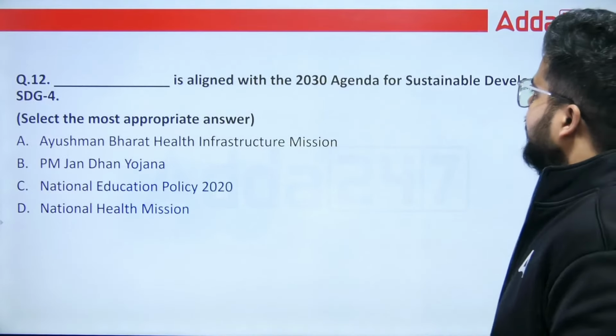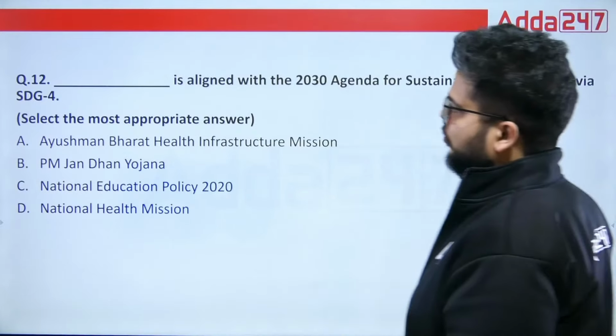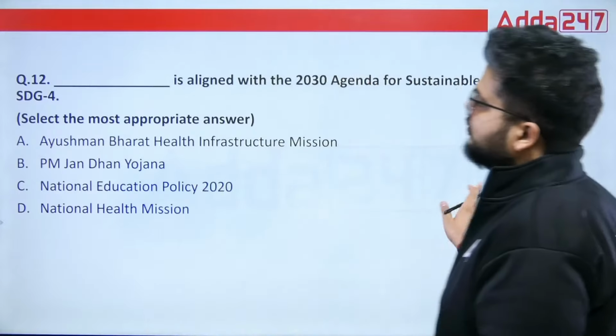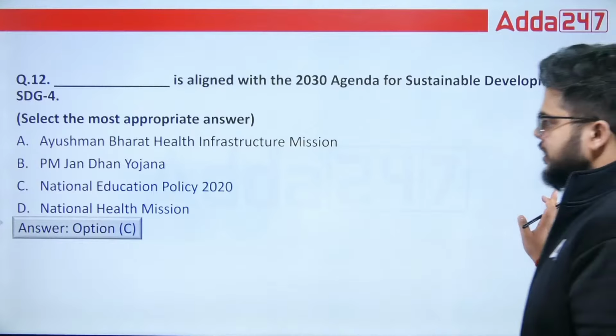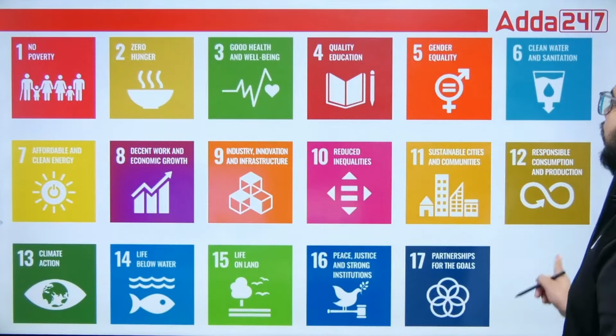Then we have dash is aligned with the 2030 agenda for sustainable development via SDG 4. So SDG 4 talks about quality education. That is why the right answer will be option C, National Education Policy 2020. Okay, quality education is SDG 4.